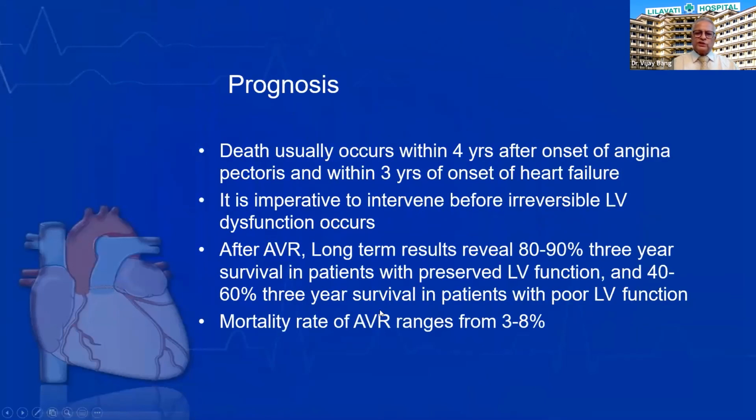So prognosis is that death occurs within 4 years after angina develops and within 3 years if heart failure occurs. It is imperative to intervene in this patient before irreversible LV dysfunction occurs. So going by LV end diastolic diameter less than 50, you should have very close follow-up with echo in this patient. As soon as it reaches 50, or close to 50, they should undergo AVR.